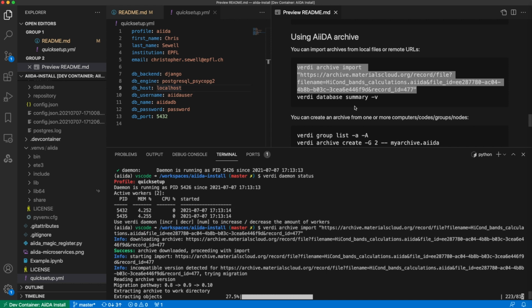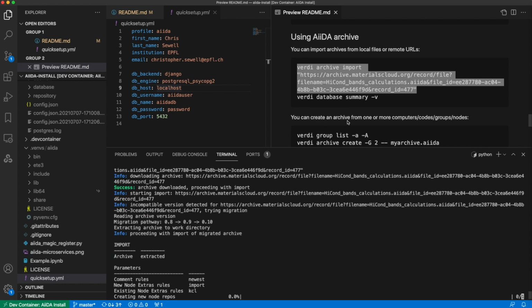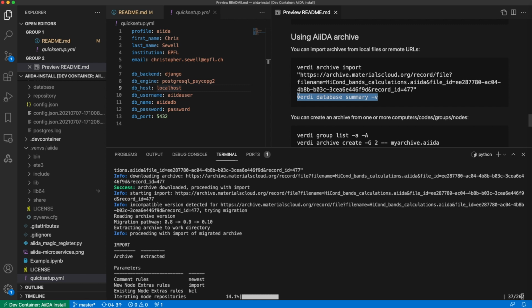This will download that archive, migrate it to the latest version that this particular version of AiiDA Core requires, if that's necessary, and then import it into our database. And now when we do verdi database summary, once we've waited for it to fully load, we should see we have all of the nodes and processes and groups that the archive contains.